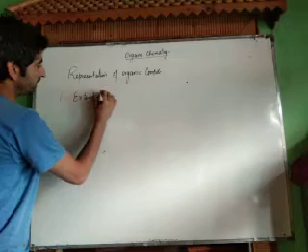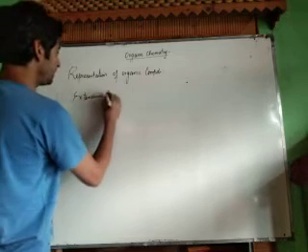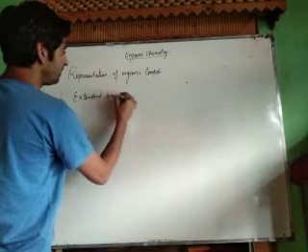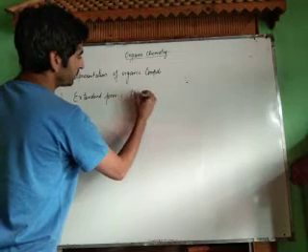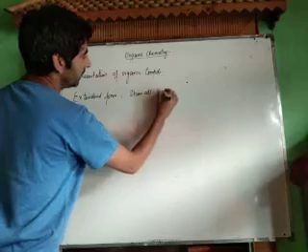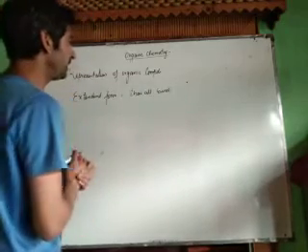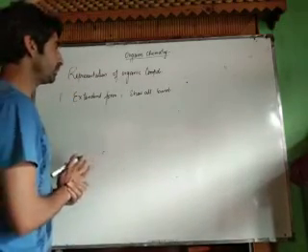Extended form. In extended form, we have to show all bonds. Remember that carbon is tetravalent. In extended form, we have to show all bonds.